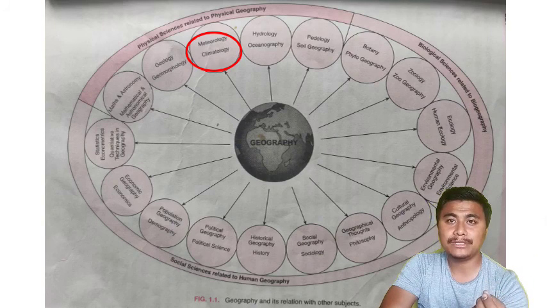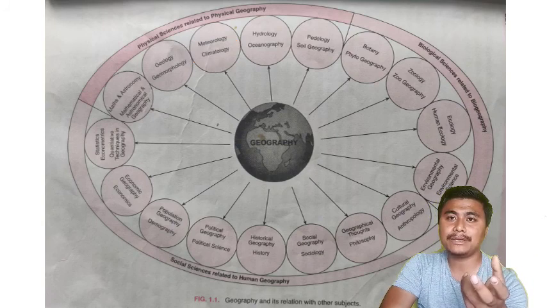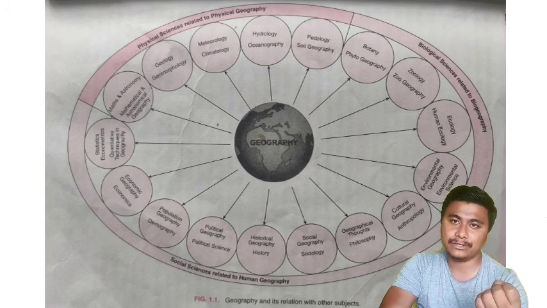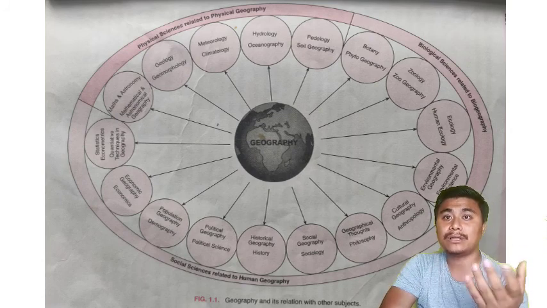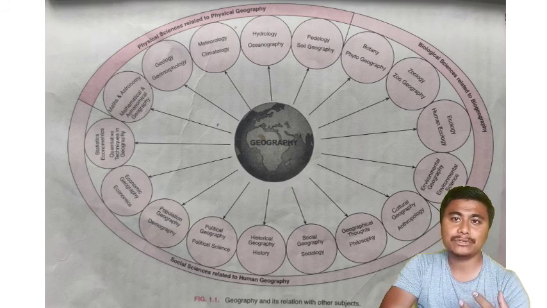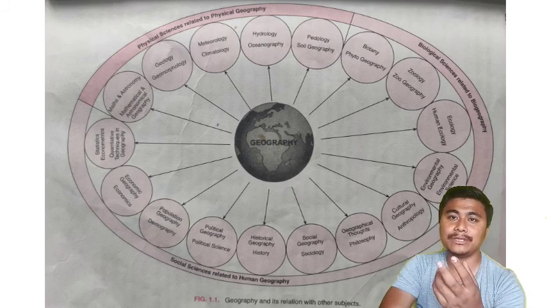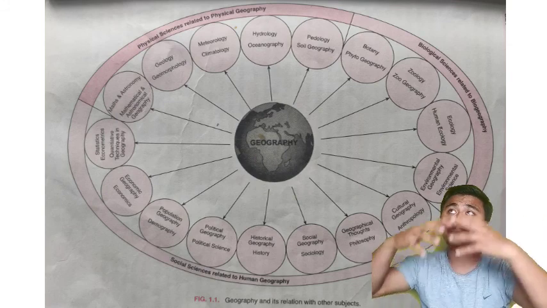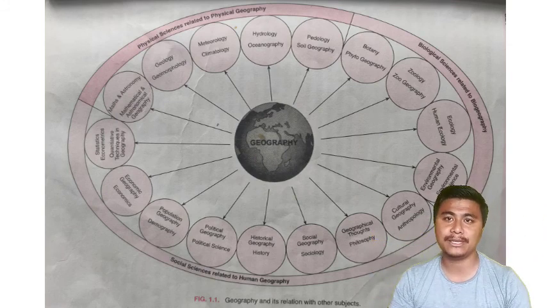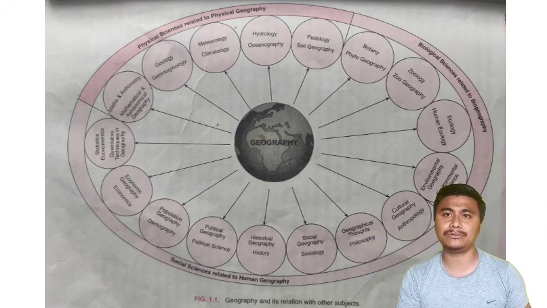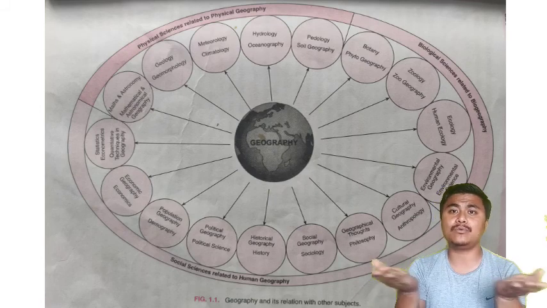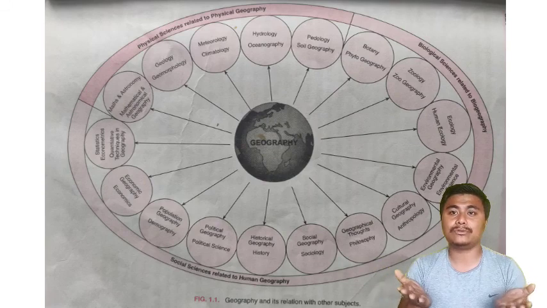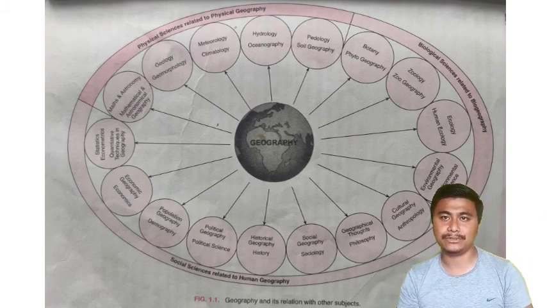Meteorology means the study of the elements of weather conditions, which is very much related to the branch of geography called climatology, which also studies the elements of weather and climate, or the aspects of the atmosphere. So meteorology and climatology are on an equal platform. This is also a part of geography to study.